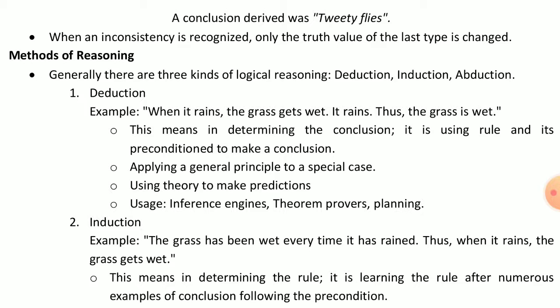We all know that when rain is coming, then the grass is wet. So when the grass is wet, it does not mean that rain is present. Okay. When we add some water onto the grass, then the grass is also wet. So here we can check all the possibilities, and we can find out the result.